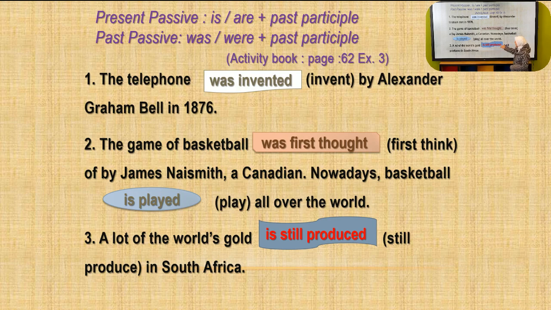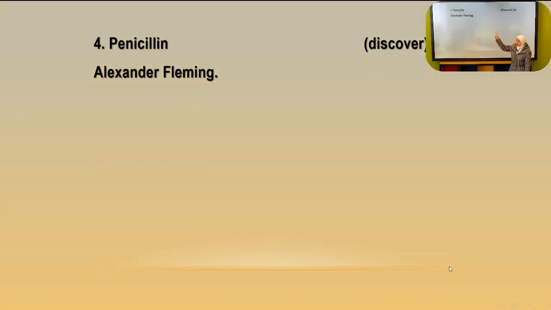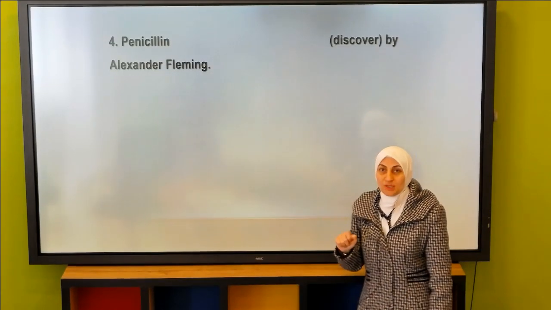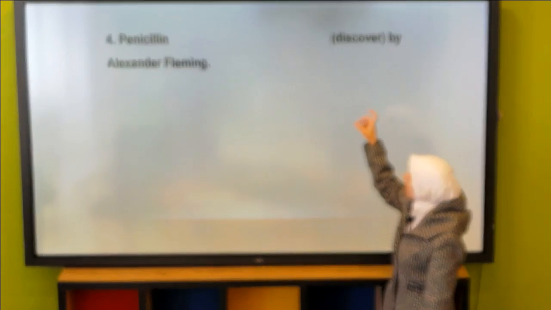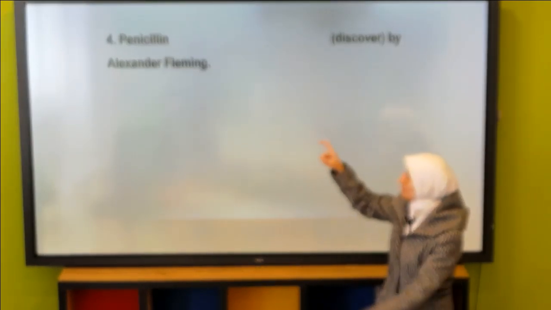This is a regular verb, like invent. But think is an irregular verb. So a lot of the world's gold is still produced in South Africa. Number 4, penicillin discovered by Alexander Fleming. So in this sentence, we don't have a reference, but the reference is in its meaning, because penicillin, which is a medicine, is an old invention.